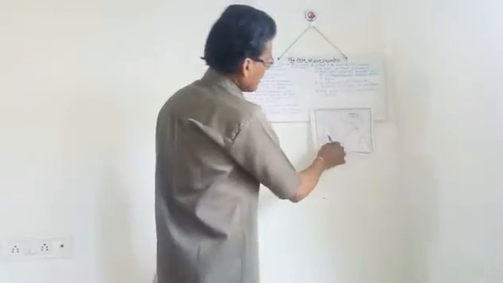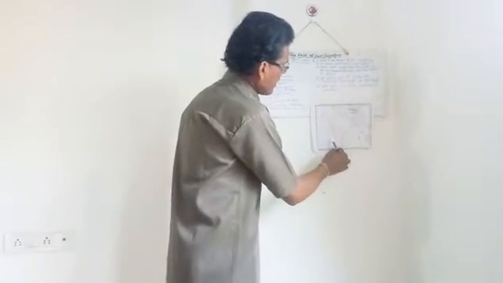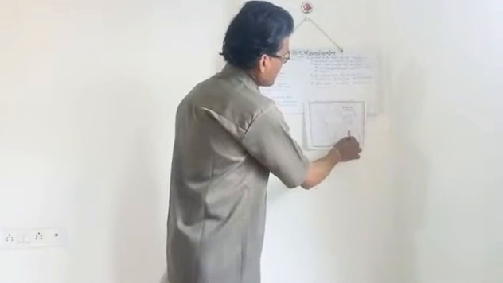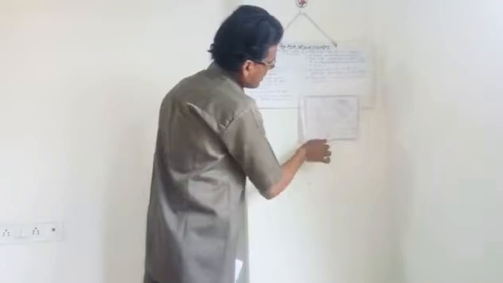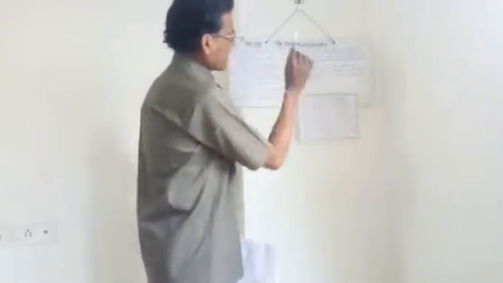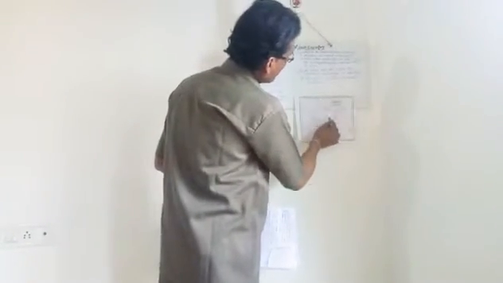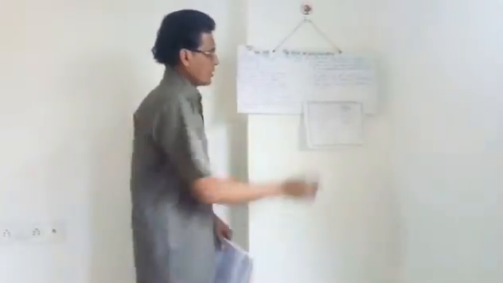See here, this is the western part. Here is the Arabian Sea. This is the eastern part. Here is the Bay of Bengal, and it is the southern part. In the south, the Indian Ocean is located, and the northern part from here to here is covered with the Himalaya mountains.